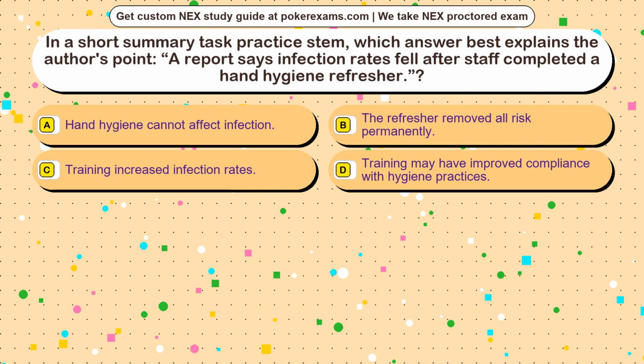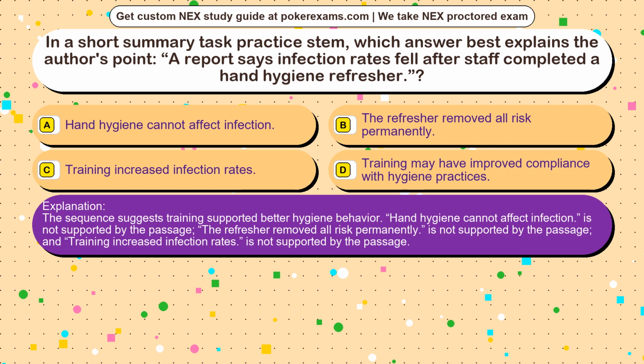The correct answer is option. The sequence suggests training supported better hygiene behavior. Hand hygiene cannot affect infection, is not supported by the passage. The refresher removed all risk permanently, is not supported by the passage. And training increased infection rates, is not supported by the passage.